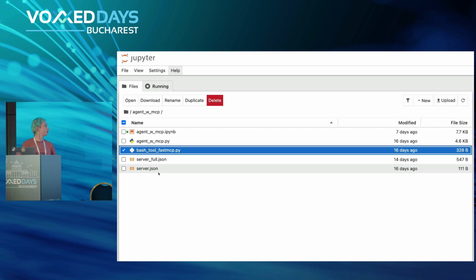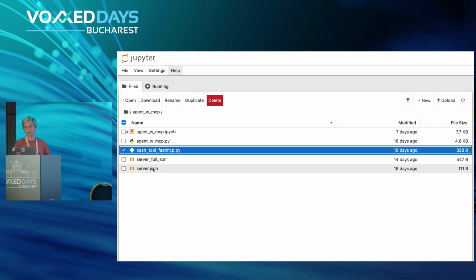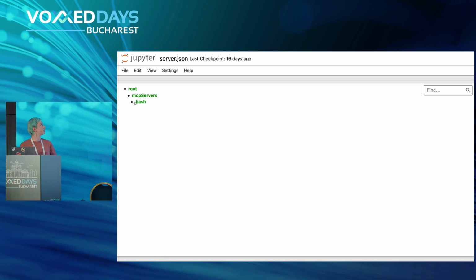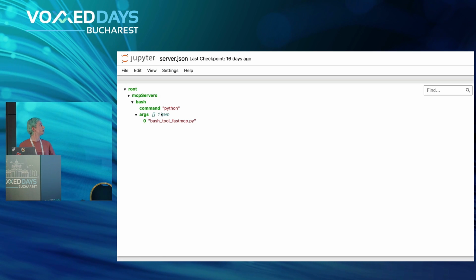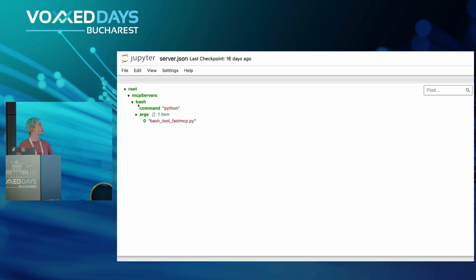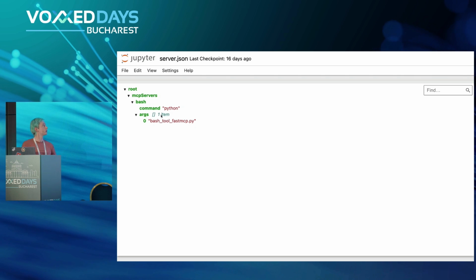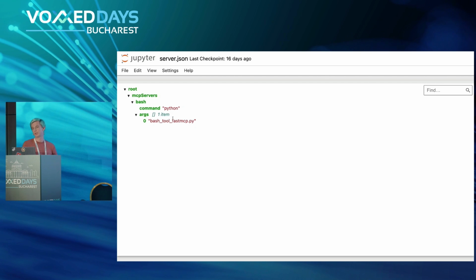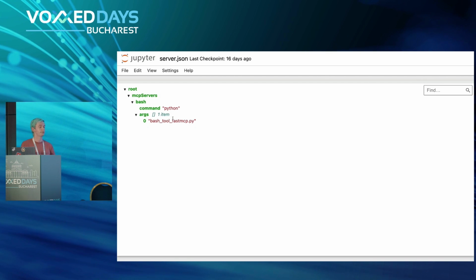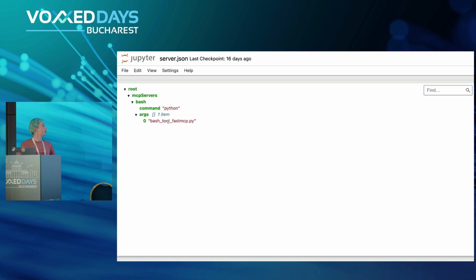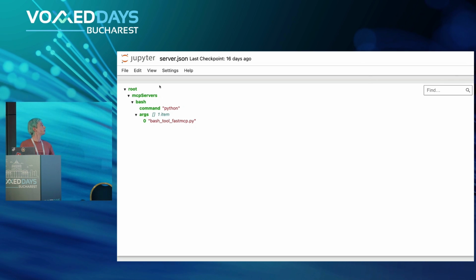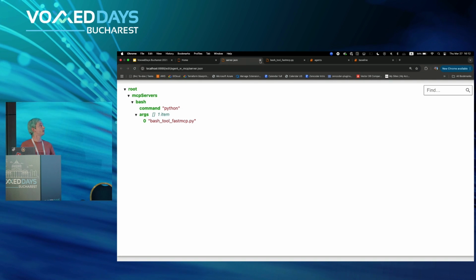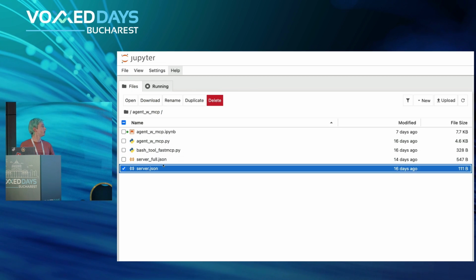You can define MCP servers for the MCP client to use through a JSON file, which is pretty straightforward. You just define the name of the server, the command to run, and its arguments. In this case, it will be Python and then the name of the file. But in general, it can be whatever you want. It can be an npx library, it can be a Docker image, and so on. Whatever you are able to run locally, you can define here as well.